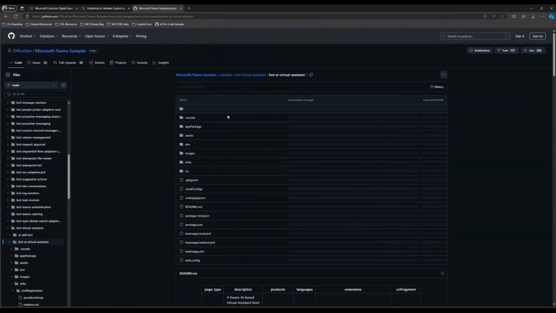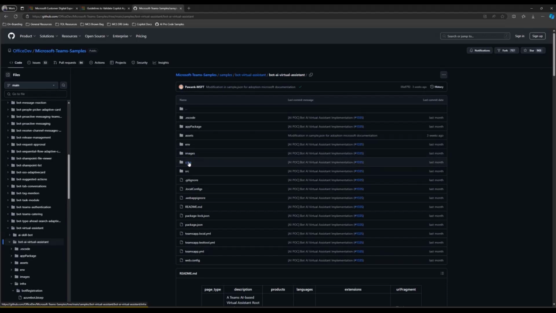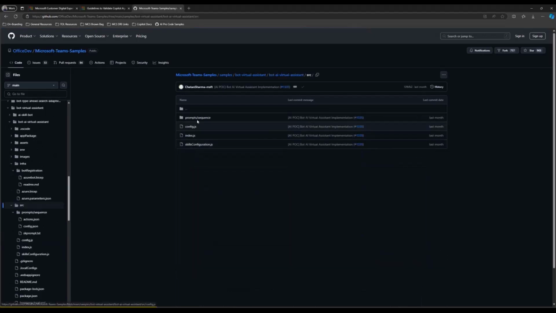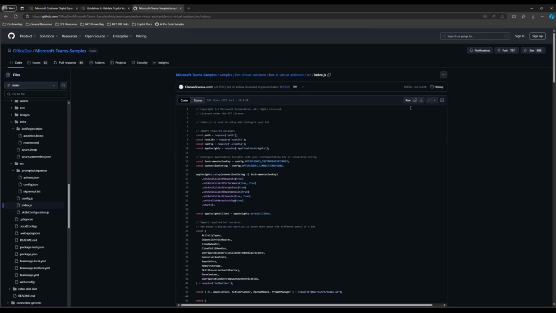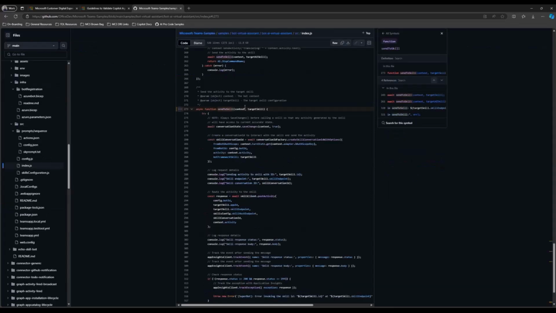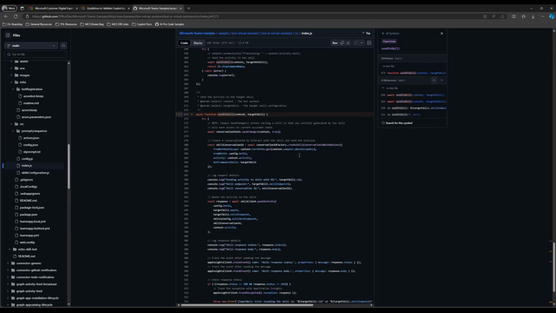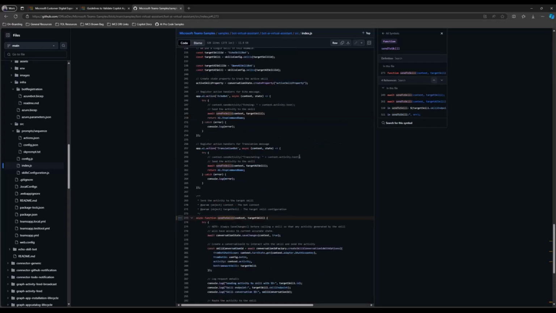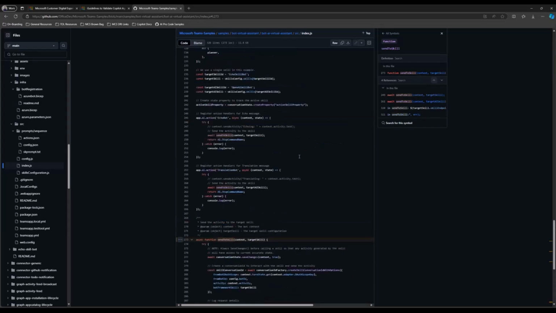And then I will quickly go into the index.js. Given the amount of time that we have, I just want to quickly go over the send to skill function. As part of this function, we call any one bot at a time, and it's important to register the handlers for those functions.